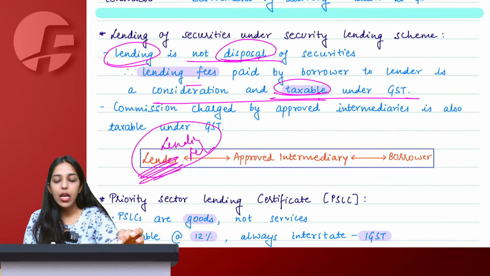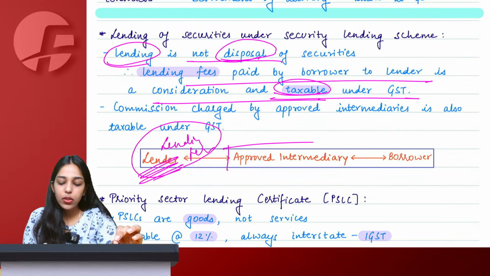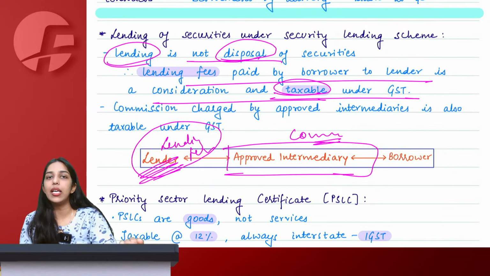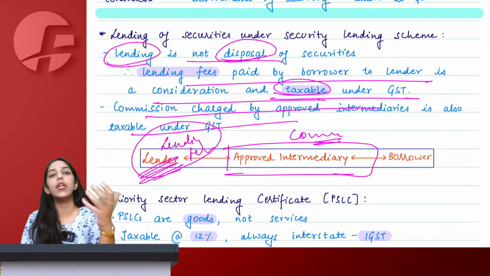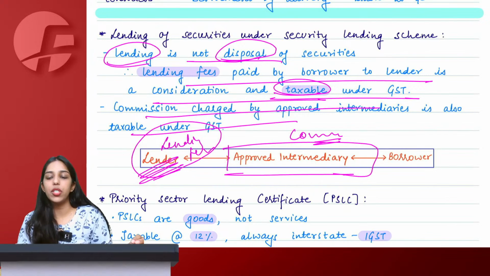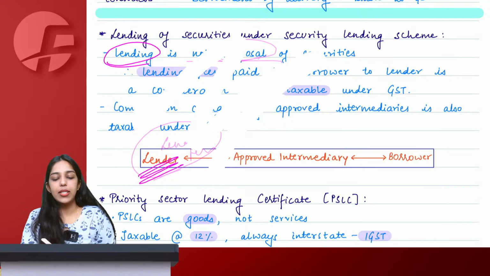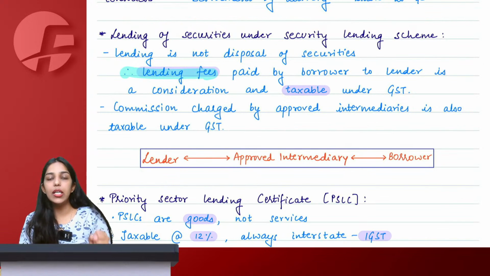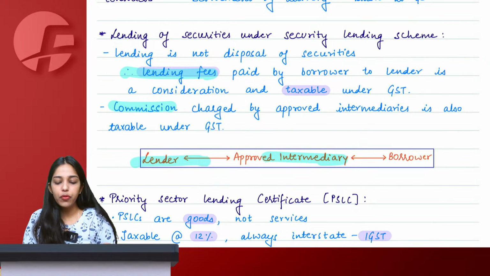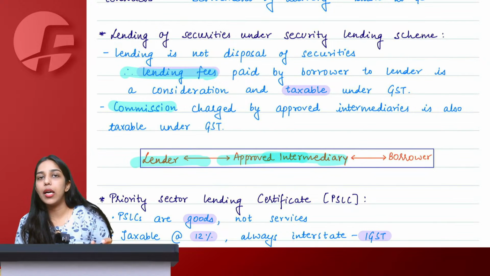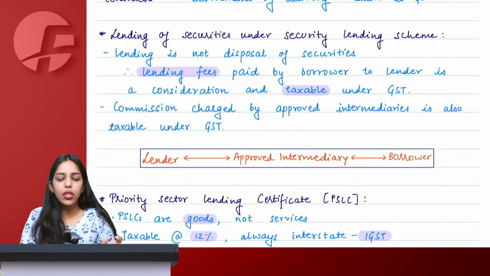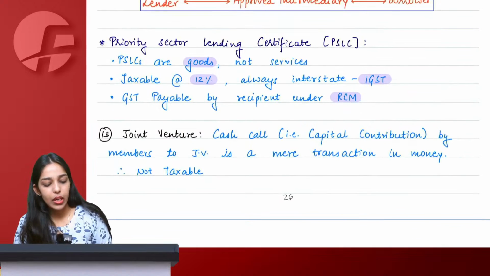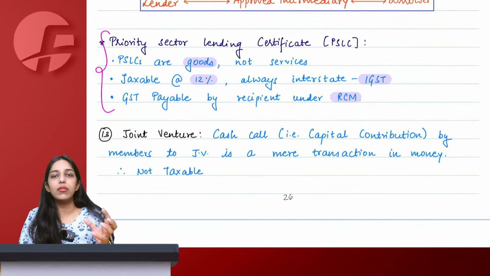It is very well a supply of service, and also this approved intermediary would be charging some commission because he is ultimately arranging the entire transaction. This commission, we already know that any agency brokerage commission charges are anyways taxable under GST. So both the lending fees received by the lender plus the commission received by the approved intermediary will be taxable under GST. Very much clear to all of us? Yes. Done, ma'am.